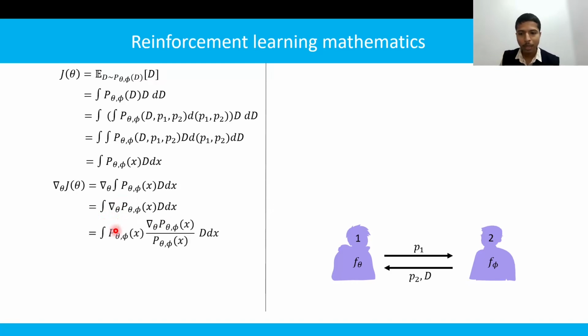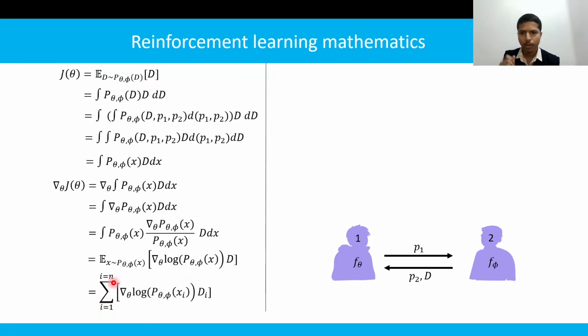So let's multiply the PDF function in numerator and denominator. Now this could be written as expectation. So now we have written this as expectation, where this term, the gradient of the PDF function divided by the PDF function, is written as the gradient of log. Now as we have written this as expectation, this could be approximated using Monte Carlo sampling. Now here we have solved the issue of integration, but there is one more issue, that is the gradient can't be taken because the PDF is not known.